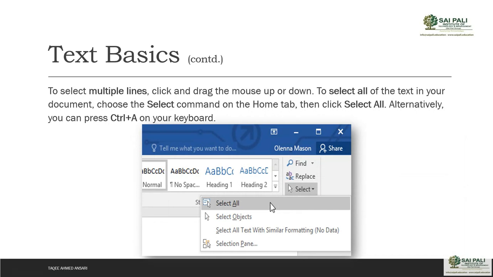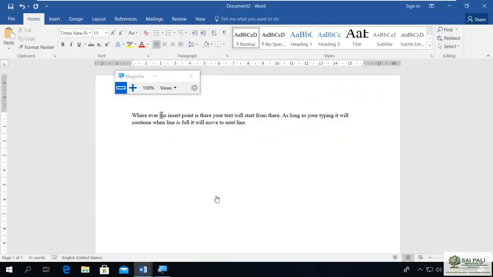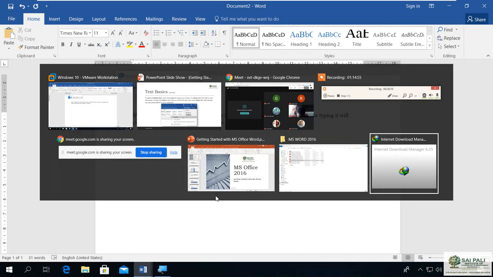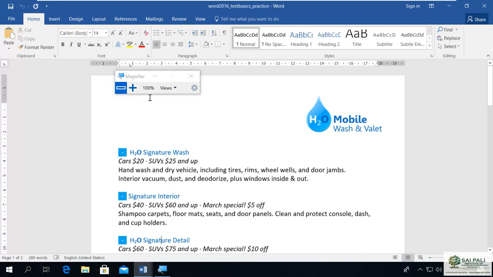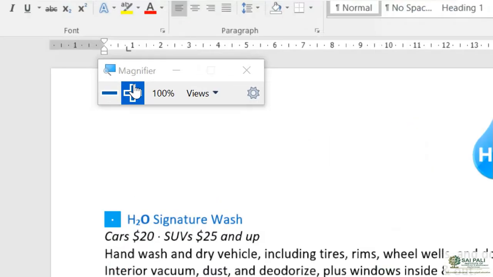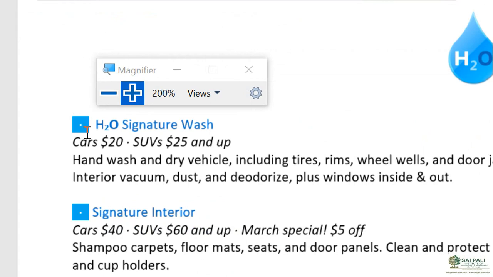Then to select multiple lines, you can click and drag the mouse up or down, and to select all of the text in your document, you can choose the select command on the home tab, then click select all. Alternatively, you can also press Control A on your keyboard. Like if I have a document here which has lots of text. If I want to select multiple text or lines, I can drag here. I can select one word, or I can drag to multiple lines like this.